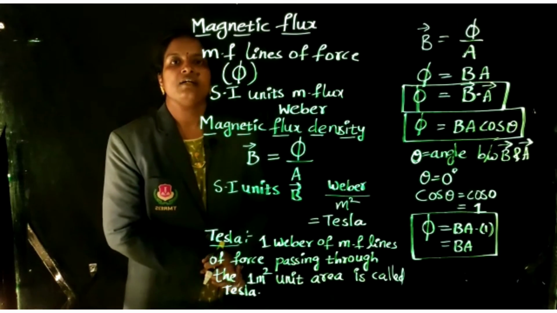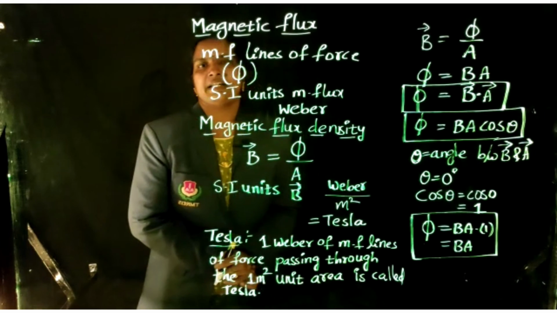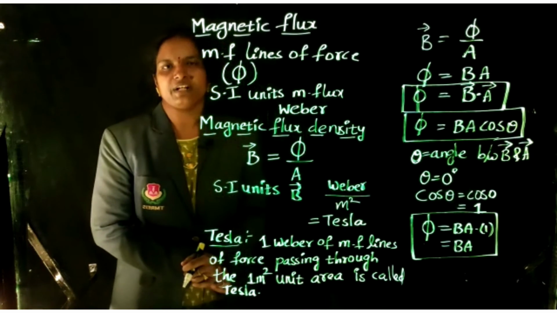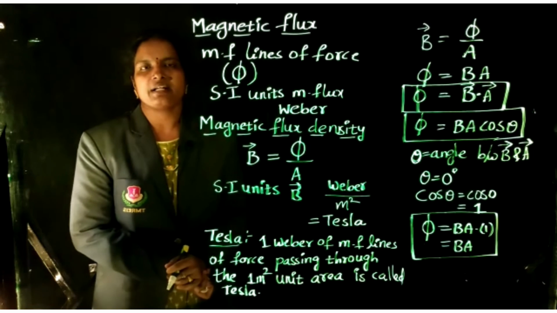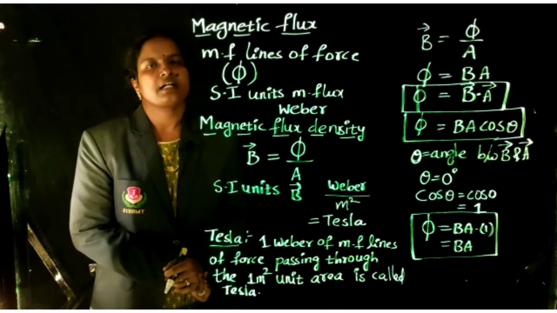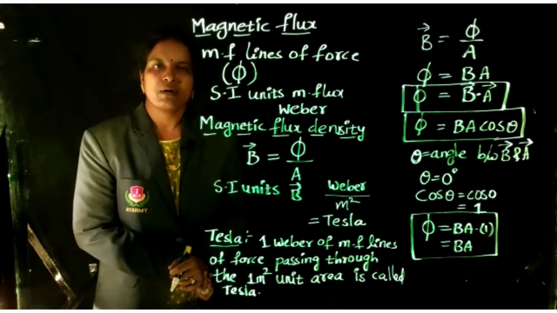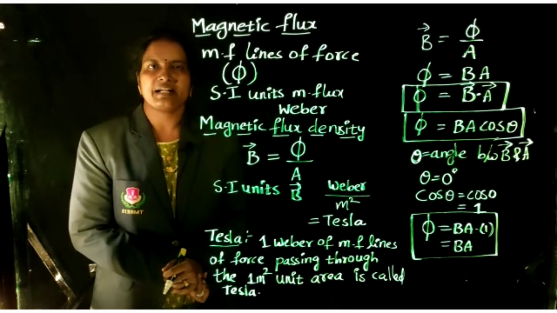In the next class, we will discuss the magnetic field, how the magnetic field is present around a conducting wire taken in a straight form, circular form and solenoid form. We will see how the magnetic field is generated.